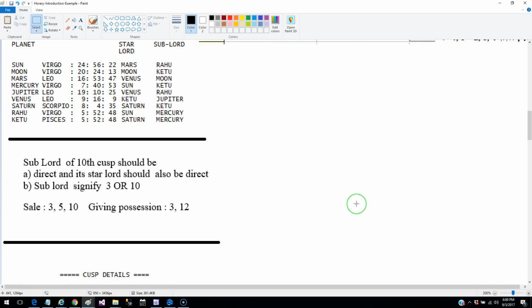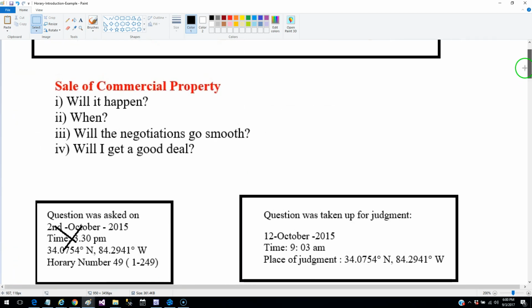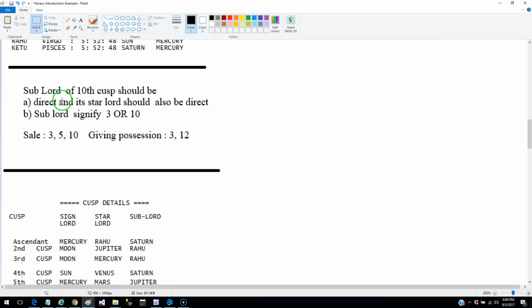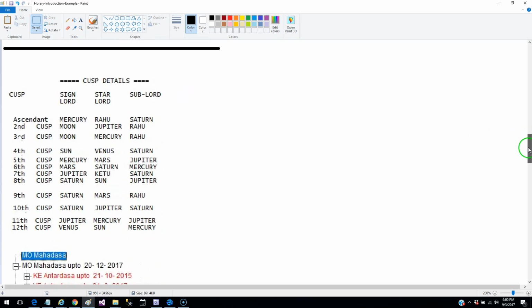Now in KP's Horary, the first thing is you have to find out whether the particular thing is going to happen or not. And that was our basic question. Will the sale happen at all or not? And Krishnamurti's rule is that the sublord of the 10th cusp should be direct and the star lord should also be direct. So let's focus on the cusp.